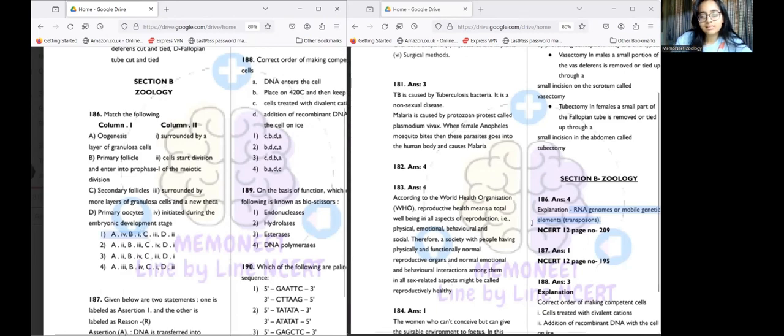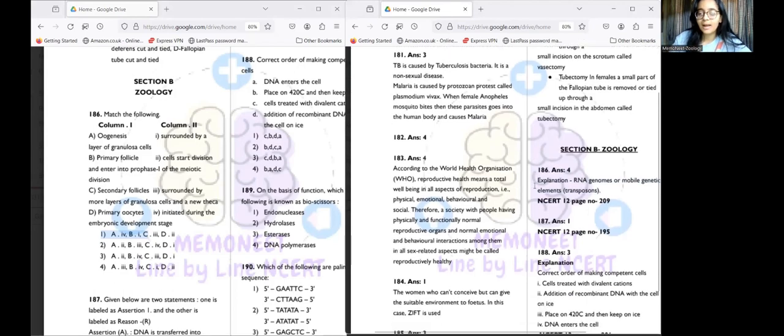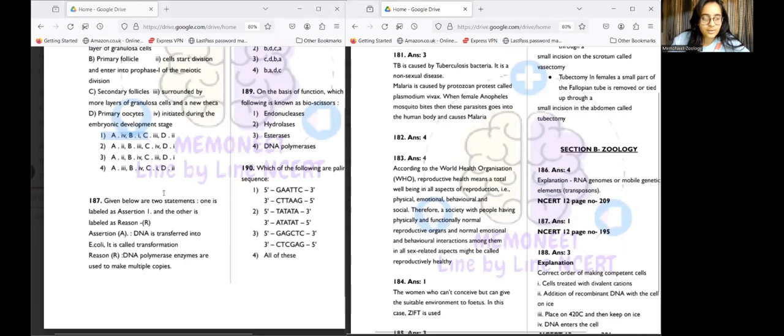Please ignore the answer mentioned here. There has been some technical errors, typing mistake, which has caused a wrong answer to be printed here. So moving to the next question.